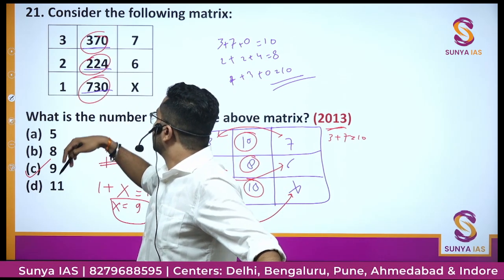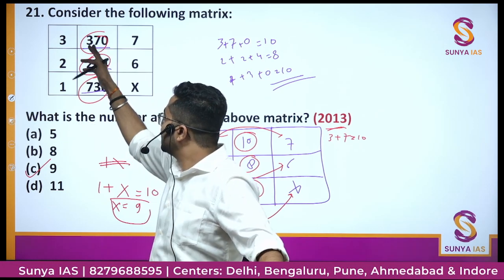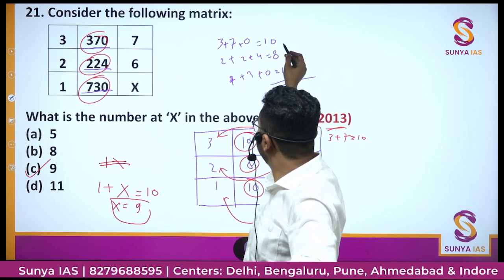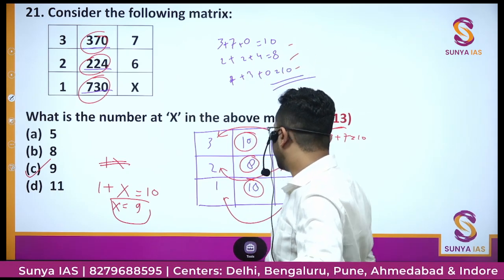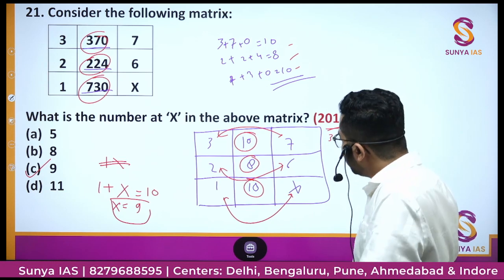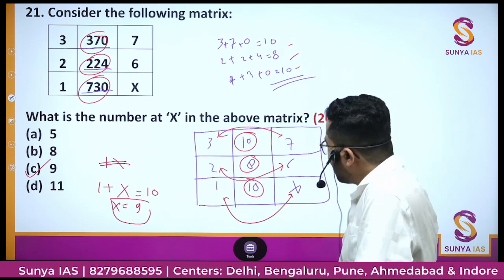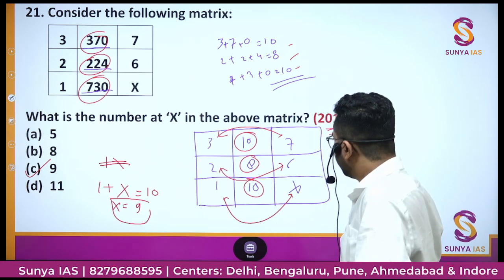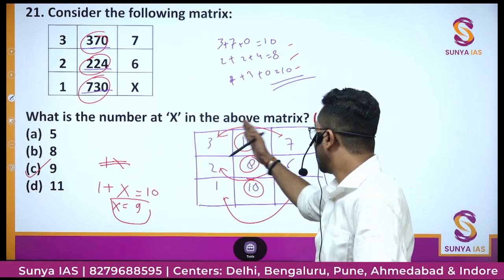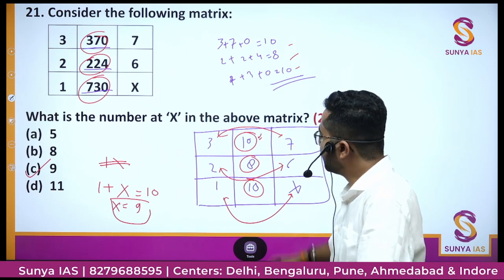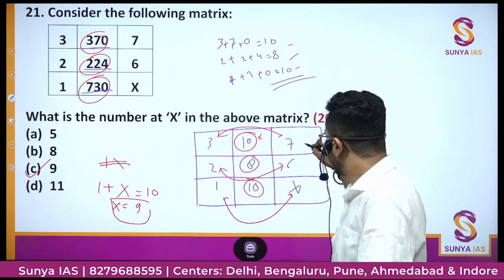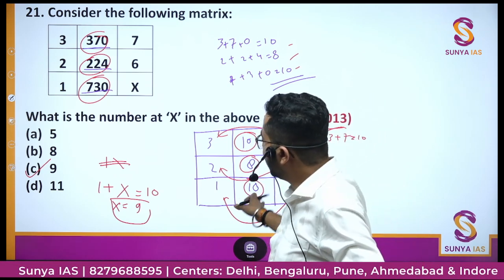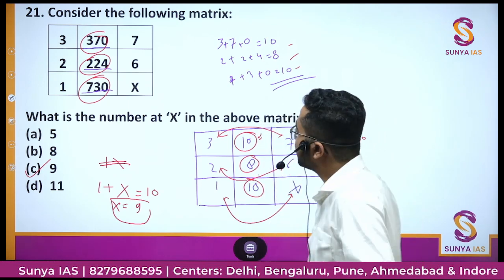So to make them small, you added the individual digits of this big number. 3 plus 7 we got 10, 8, 10, and then we made a different matrix, and then we tried to see if we are getting any relationship. Then we see that if we add the first column and third column numbers, we get the middle column, and this applies in the first two rows. Then this will be applied in the third row, and we will get our answer.